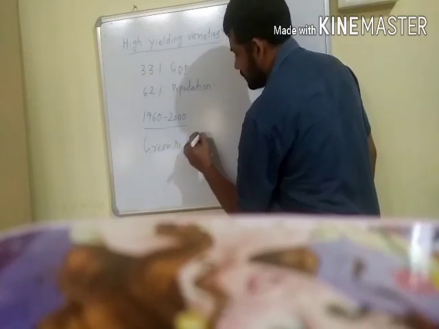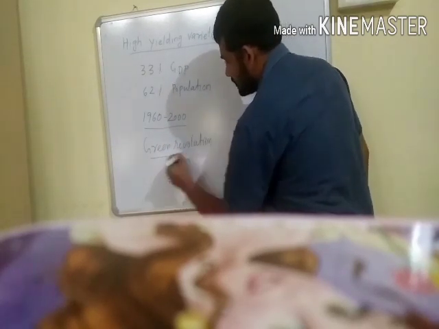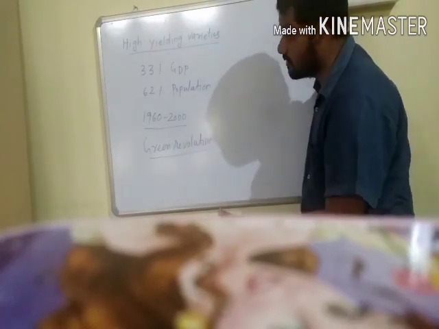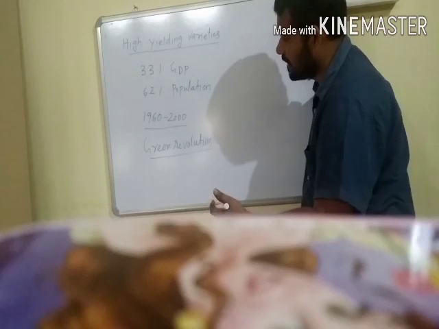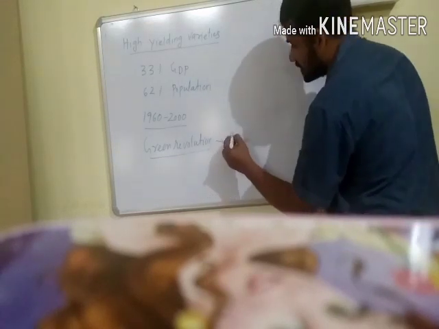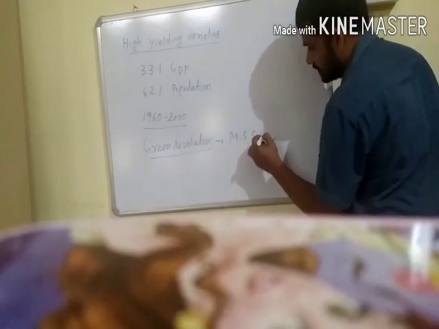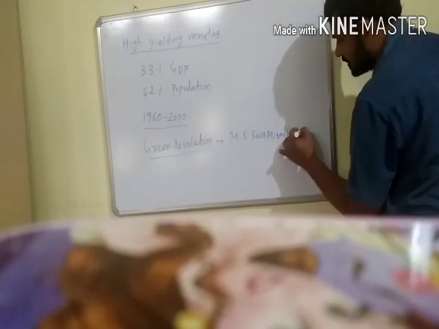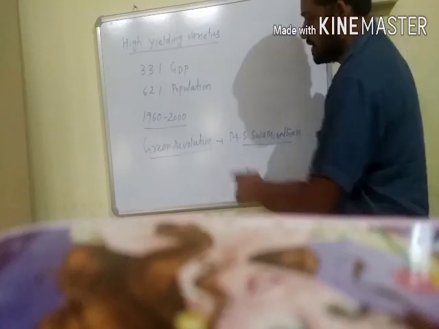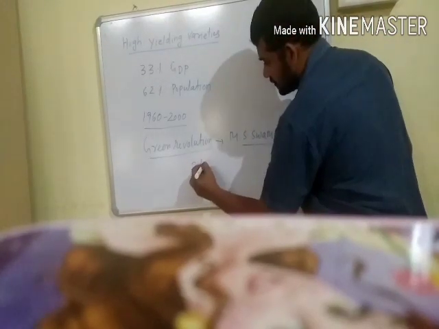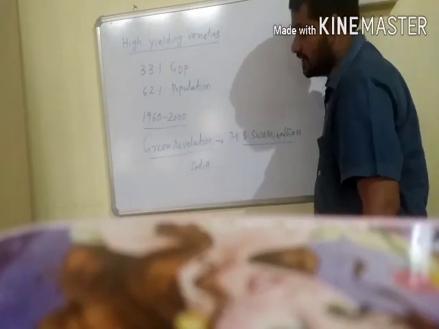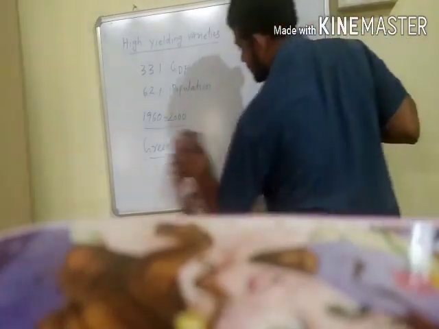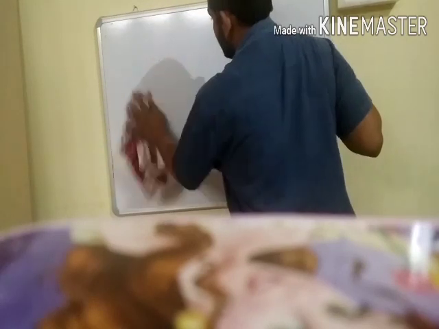What is the Green Revolution? The Green Revolution means producing semi-dwarf or high yielding varieties of rice and wheat, and it was carried out in India by M.S. Swaminathan. M.S. Swaminathan is also regarded as the father of the Green Revolution in India. Now we will look at some important high yielding varieties.